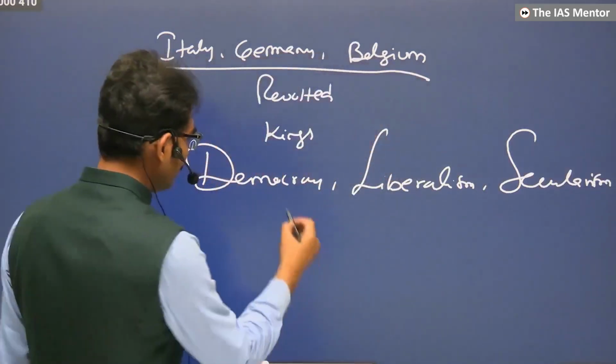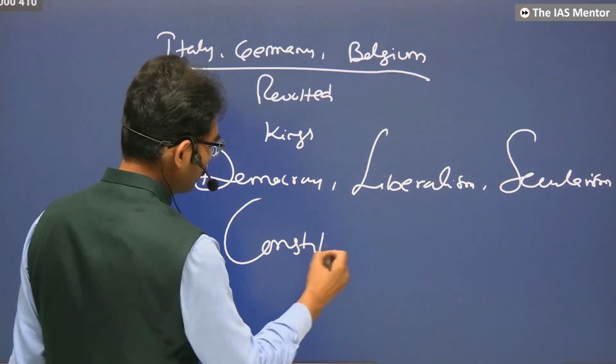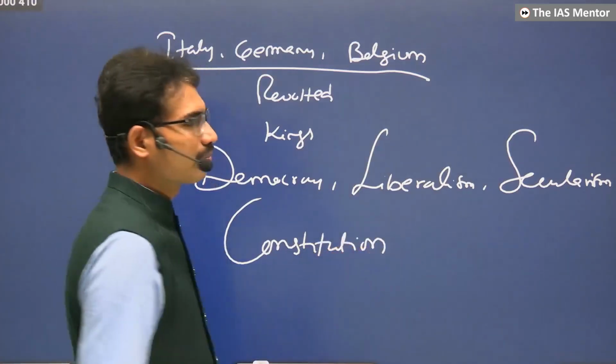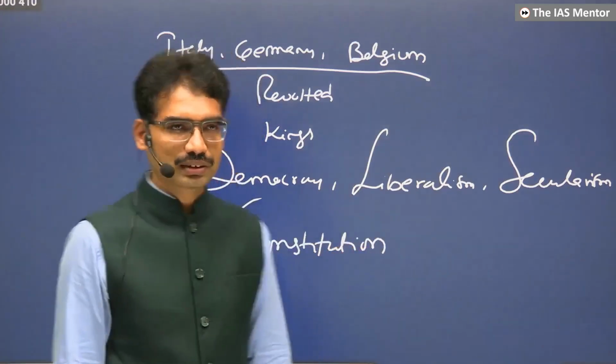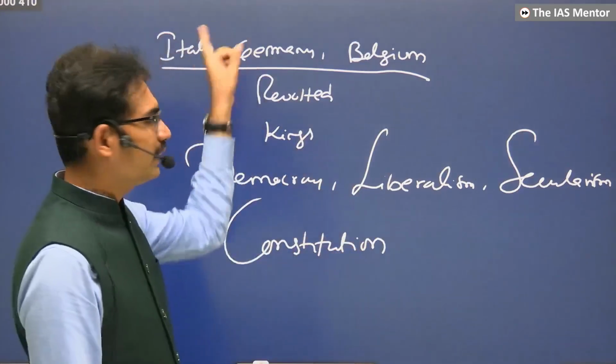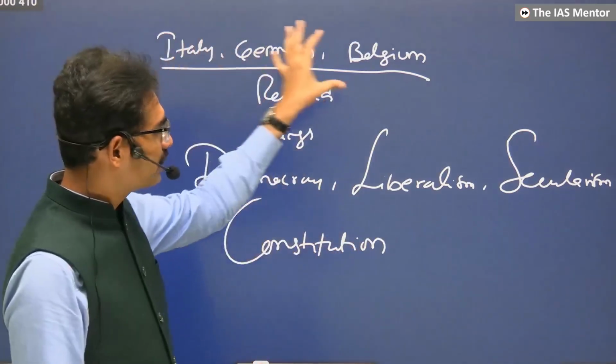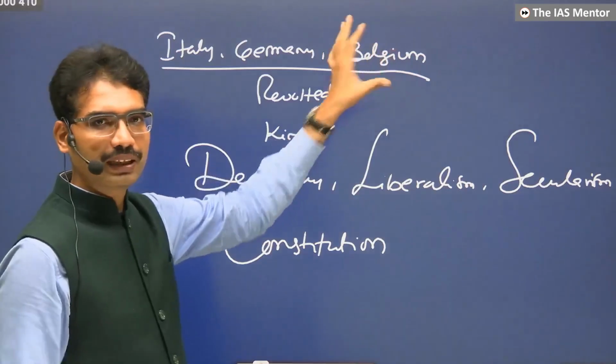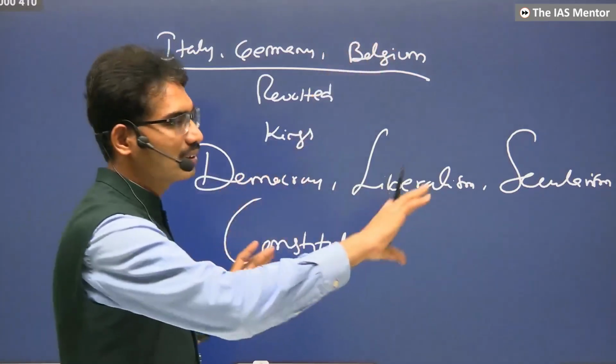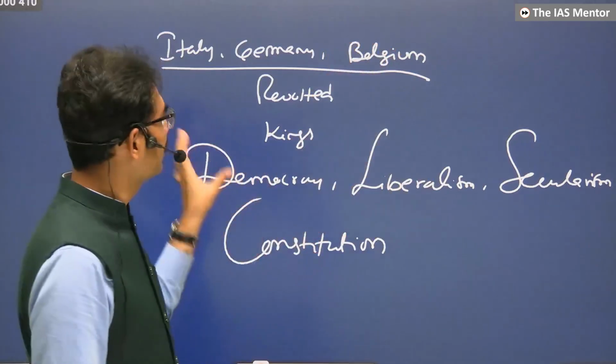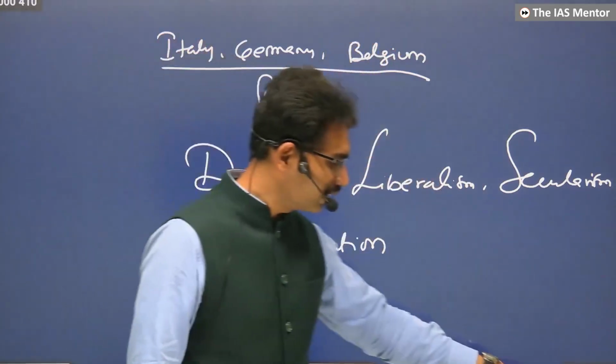They also wanted a liberal constitution, but they were ruthlessly suppressed. In 1830 they could not achieve much except Belgium. Belgium became independent and later continuously tried to maintain its independence. But in Italy, Germany, Austria, they were ruthlessly suppressed.